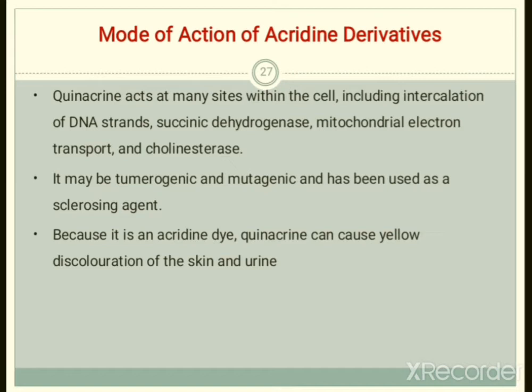These kinds of agents were used as sclerosing agents. Because it is an acridine dye, quinacrine can cause yellow discoloration of the skin and urine. So basically these acridines are dyes, and they cause discoloration of skin and urine. These kinds of adverse effects are seen during treatment with acridine derivatives. So this is the mode of action of these acridine derivatives.